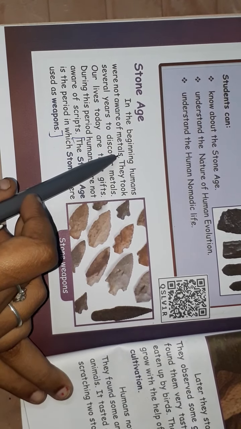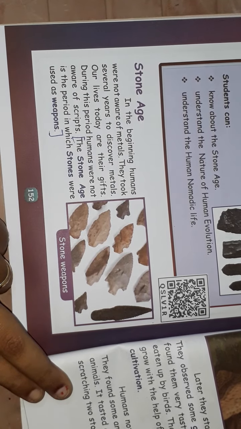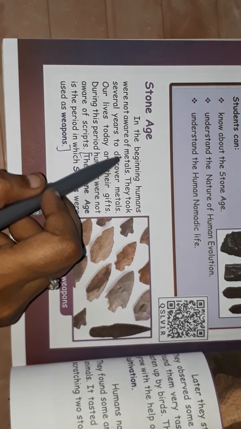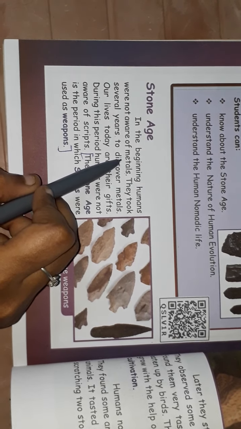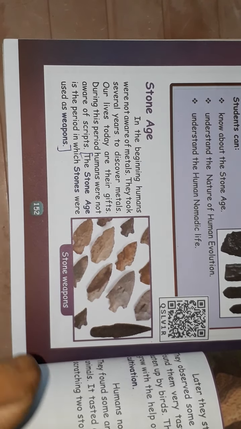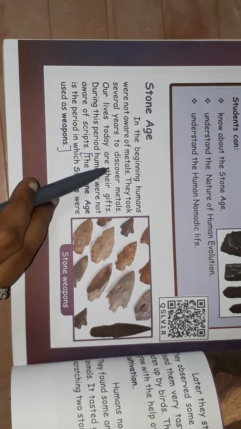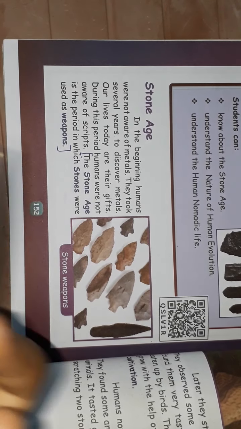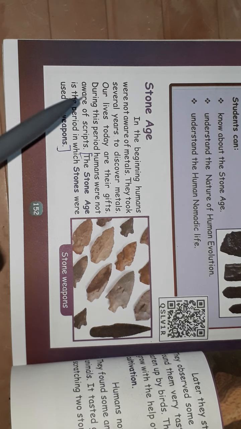In the beginning, humans were not aware of metals. In the earlier period, humans were not aware of metals. They took several years to discover metals. Several years means so many years they took to discover a metal.